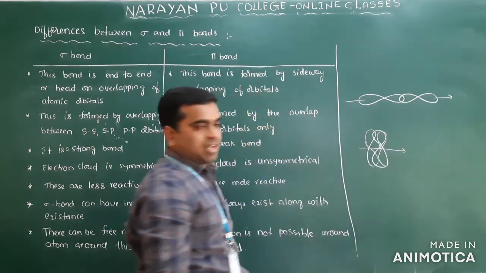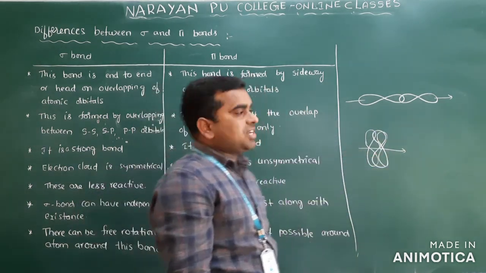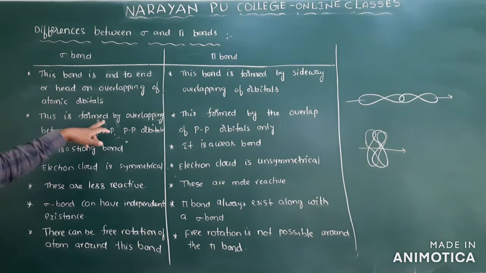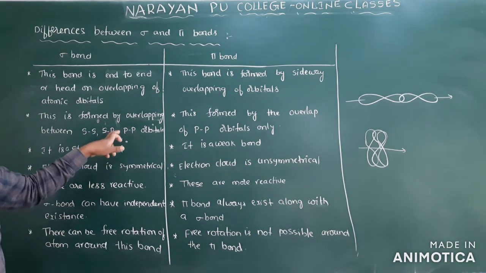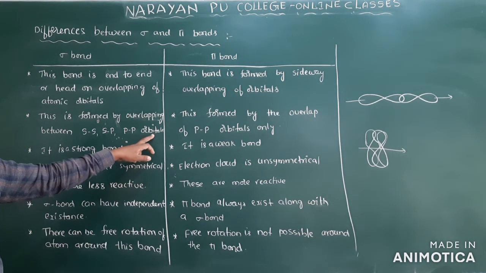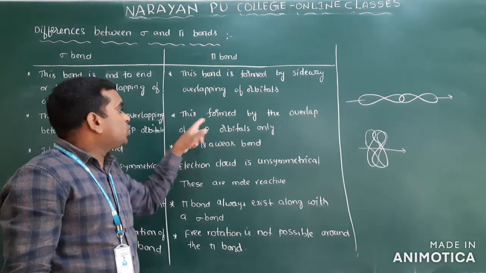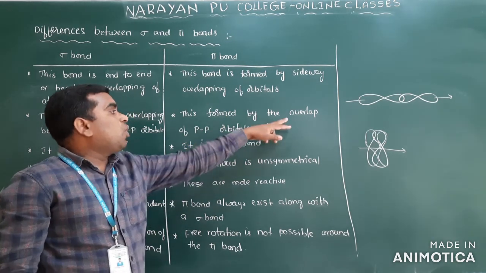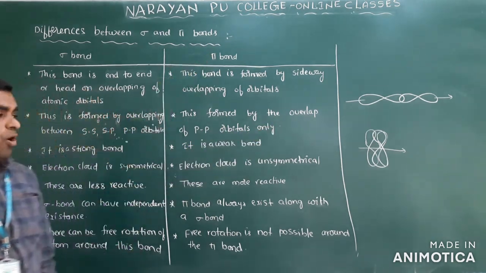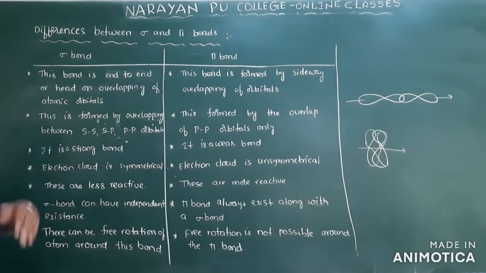This is perpendicular. Clear? So that is the pi bond. You know, the sigma bond is formed by overlapping of s-s, s-p, and p-p orbitals. But the pi bond is formed due to which orbital overlapping? Only p-p orbital overlapping will give us a pi bond. Clear?